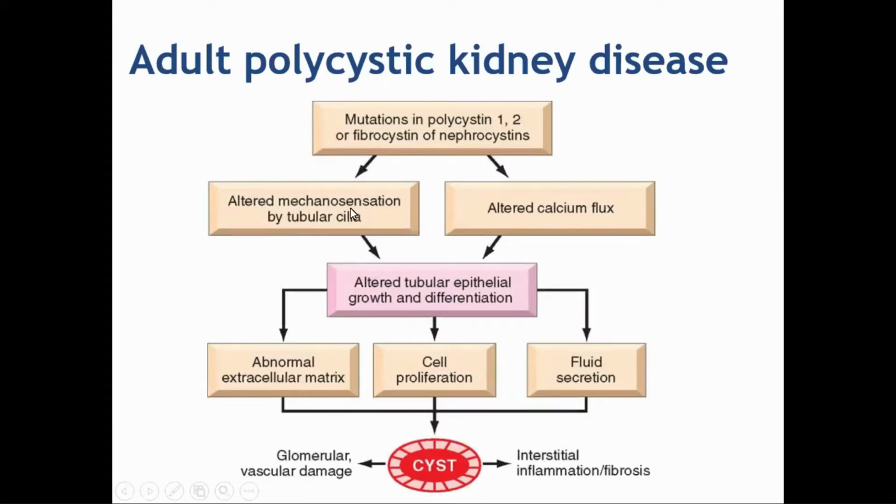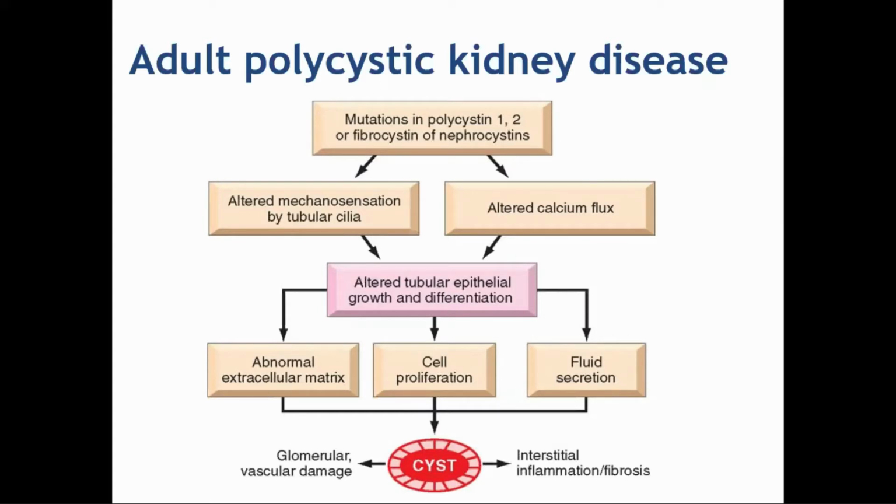there is altered mechanosensor in tubular cilia. Actually, the cilia in the tubular cells have got a mechanical sensor. So because of mutation, this sensor mechanism is damaged. There is also another mechanism, that is increased calcium flux. A lot of calcium is excreted in the urine. A lot of calcium comes out of the cell.